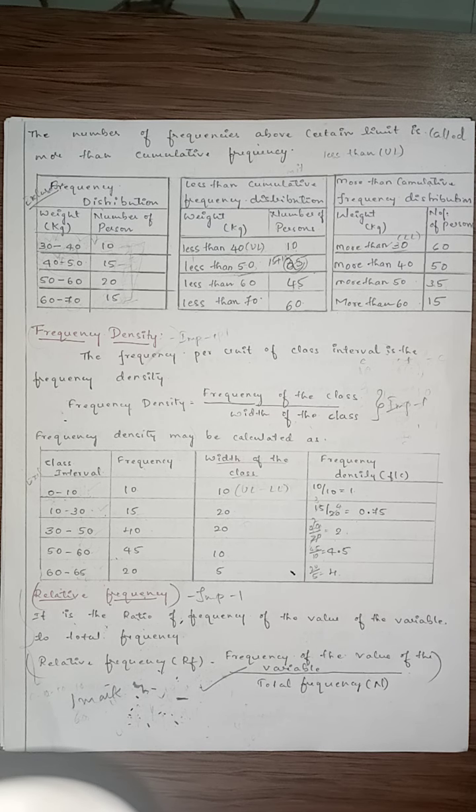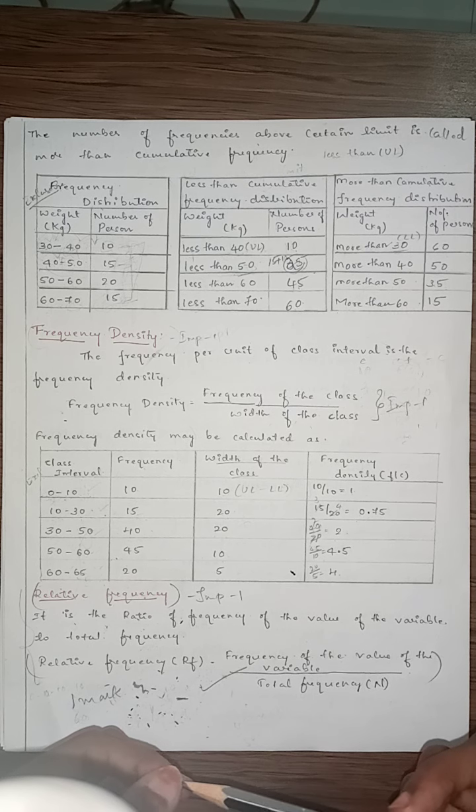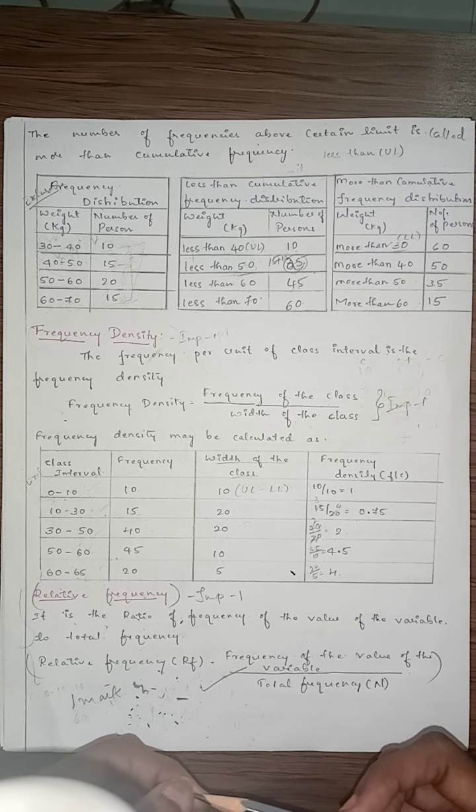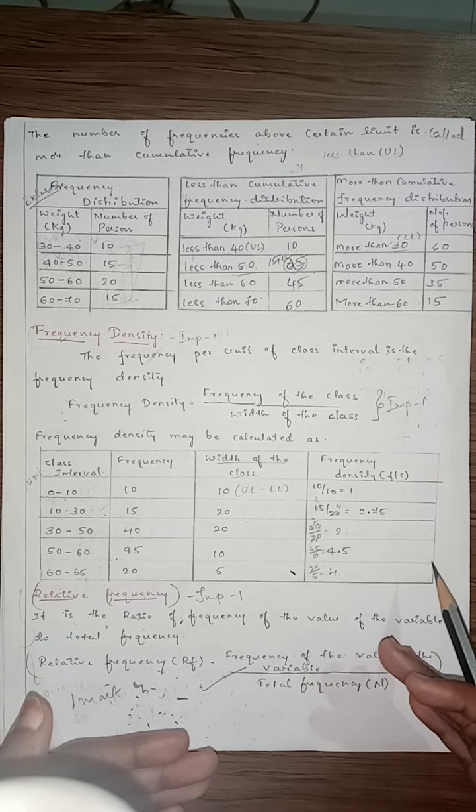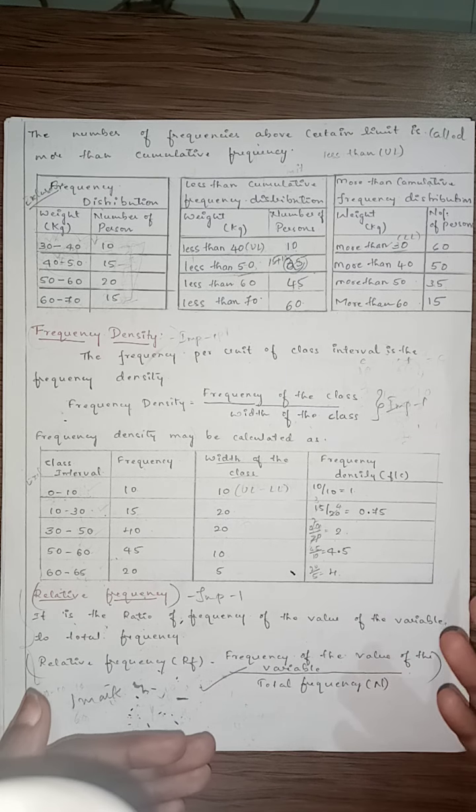Now it is more than cumulative frequency. What is more than cumulative frequency? What is the definition? The more than cumulative frequency is nothing but the number of frequencies above a certain limit is called more than cumulative frequency. Less than means less than a certain limit. Correct? Here it is above a certain limit.